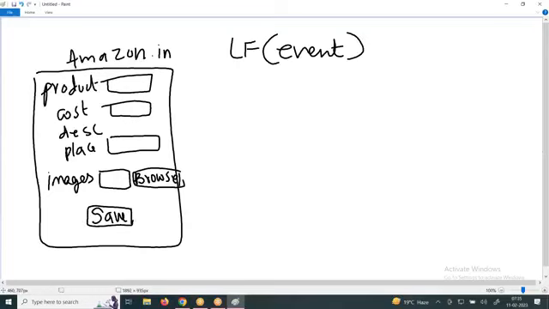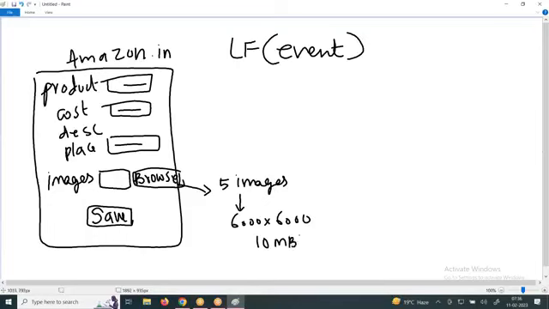As a customer and seller, I will enter a product name, cost, description. I will click on the browse button. It will ask where your images are. I am going to give 5 images. Each image is 6000 into 6000 pixels. What is the meaning of 6000 into 6000 pixels? High clarity. My image should be attractive so that people can buy it, right? Each image is, what is the size, sir? 10 MB. I select 5 images and I click on the save button.